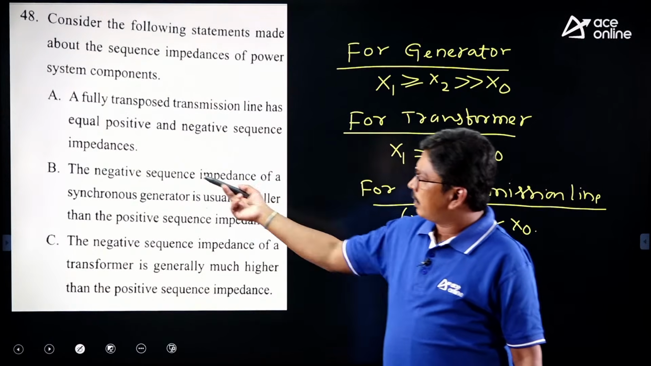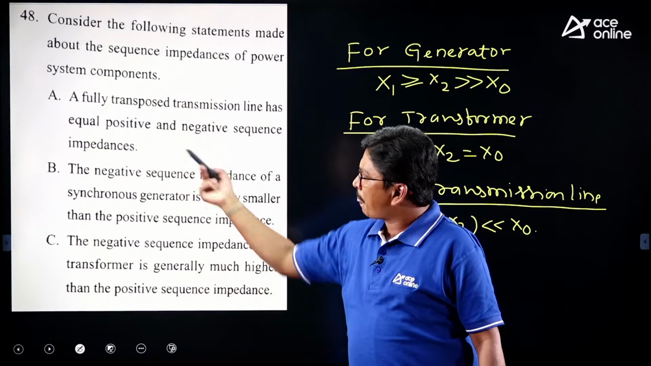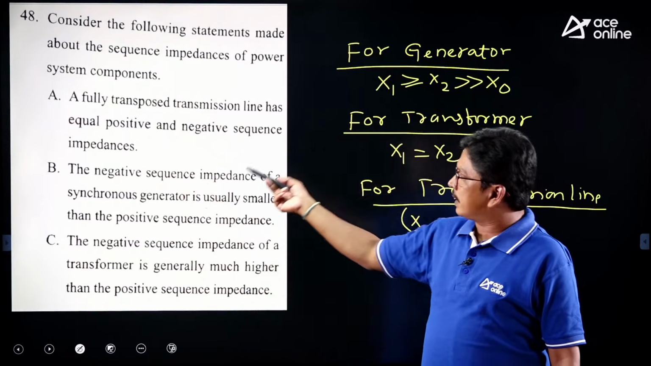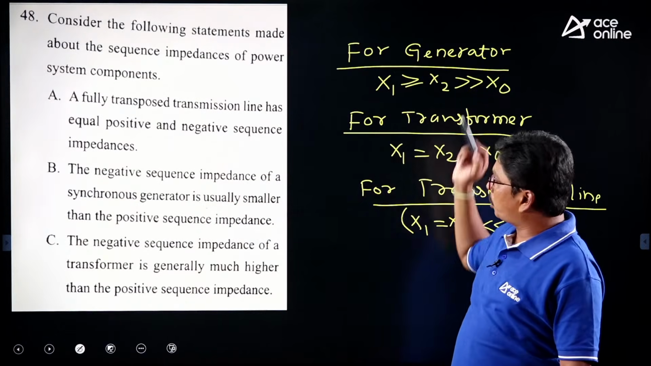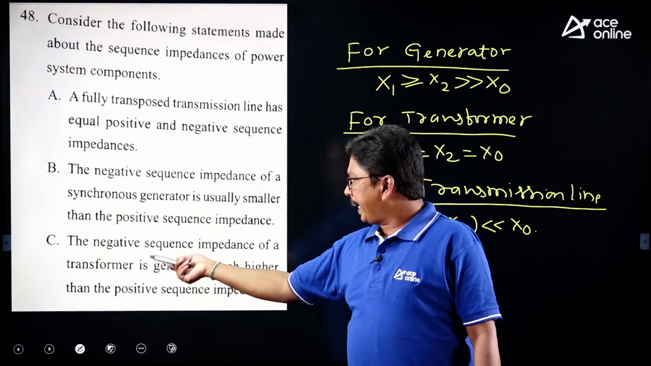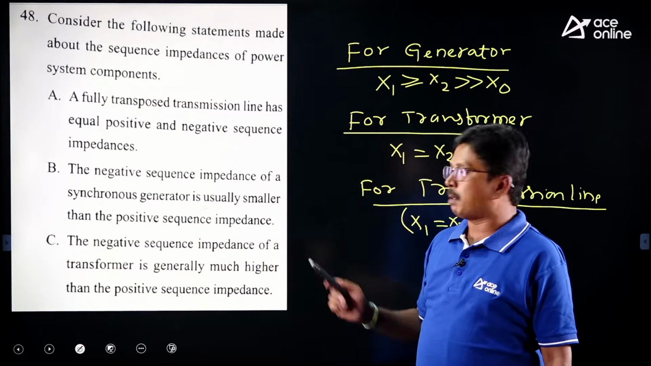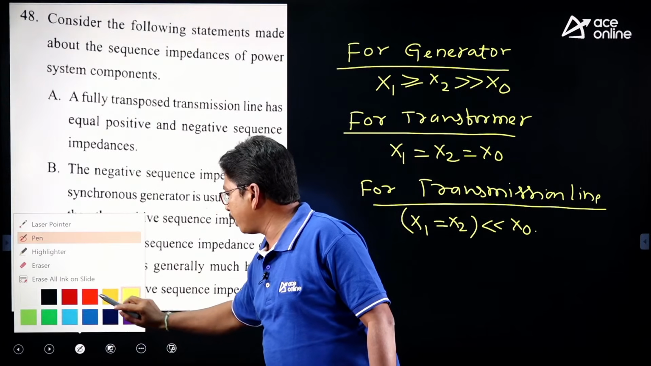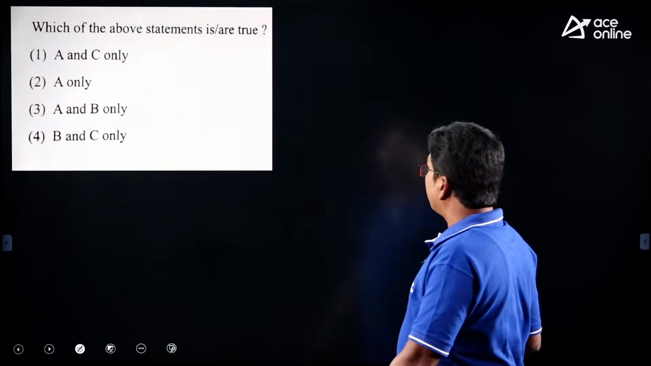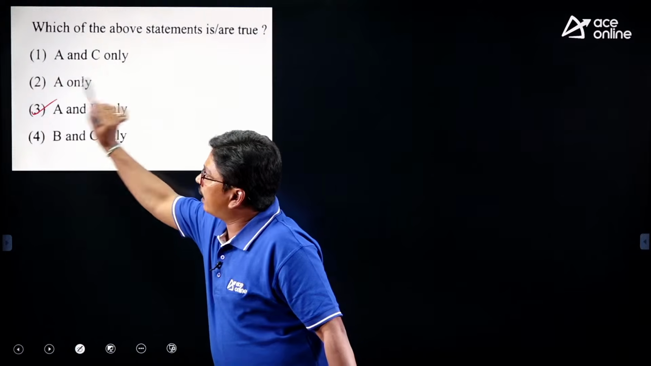If you read the statements clearly, for a fully transposed transmission line, positive sequence and negative sequence reactance are exactly equal. It's true. And option B, the second statement: the negative sequence impedance of a synchronous generator is usually smaller than that of the positive sequence, so that is also true. And the third one, the negative sequence impedance of a transformer is generally much higher. That's the wrong one. So A and B are correct.